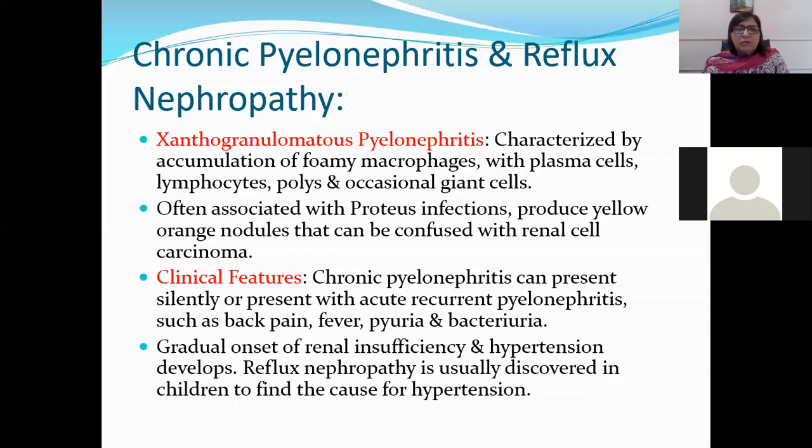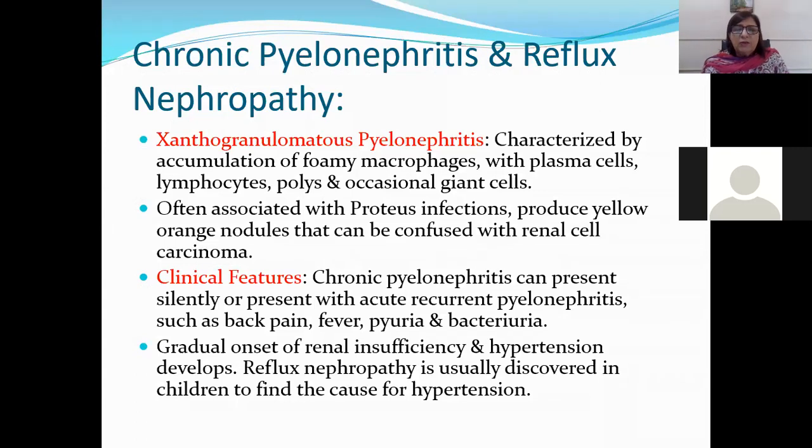Your examiner can ask you what is xanthogranulomatous pyelonephritis. It is just a name given to pyelonephritis in which you see lipid-laden foamy macrophages, and the other inflammatory infiltrate is the same. Often it is associated with Proteus infections and produces yellow-orange nodules that can be confused with renal cell carcinoma. Renal cell carcinoma we are going to do tomorrow.